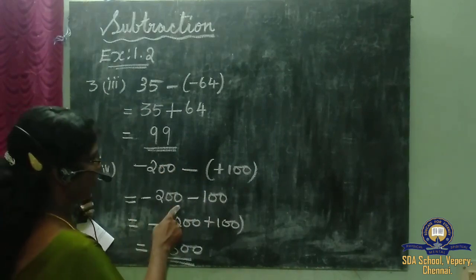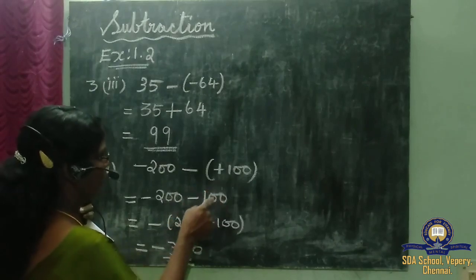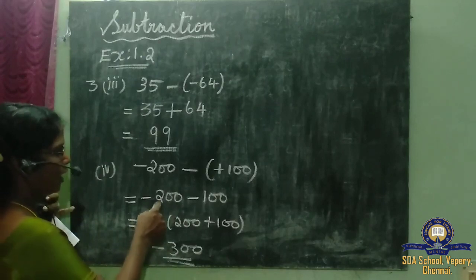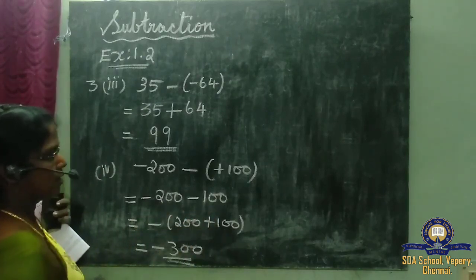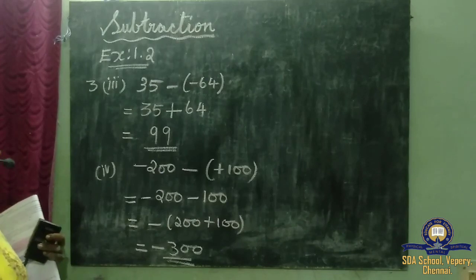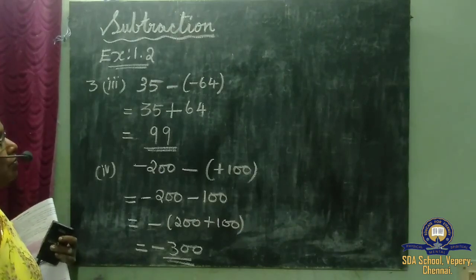Plus into minus is minus, the same value 100. Minus and minus come, so we put the negative sign and add the two numbers. So 200 plus 100 gives minus 300. Copy down children.